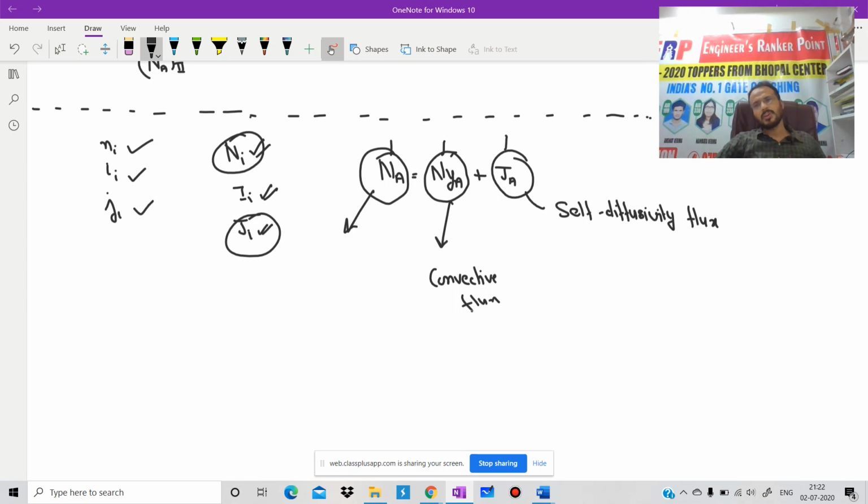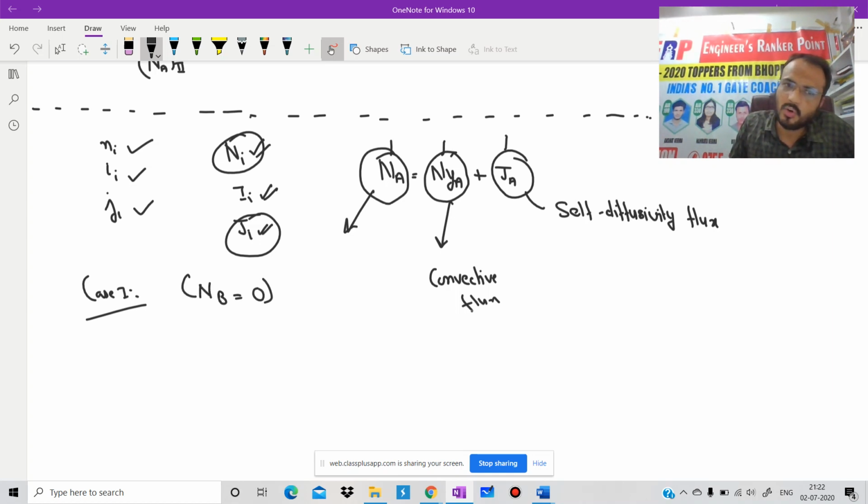I hope there should be no doubt. After that, we derived two formulas or two cases. Our first case was steady state diffusion of A through non-diffusive B, in which case NB is equal to 0. With the help of one or two examples, we have already seen the physical significance of that also.